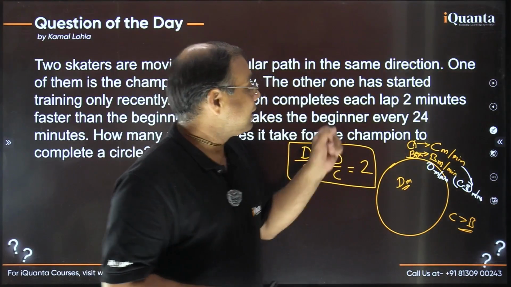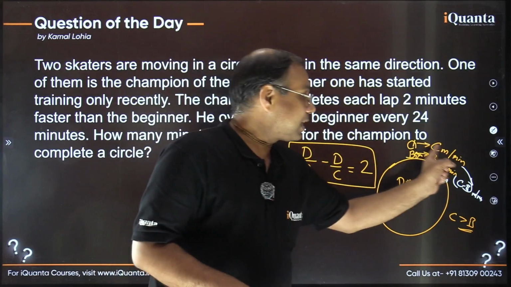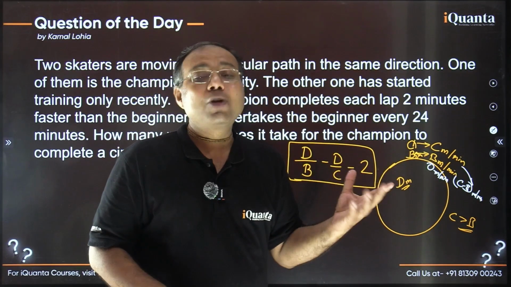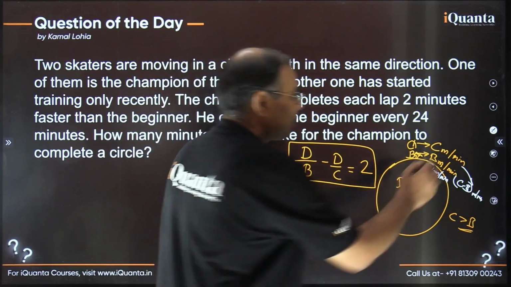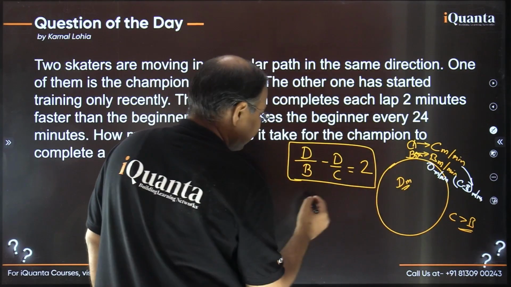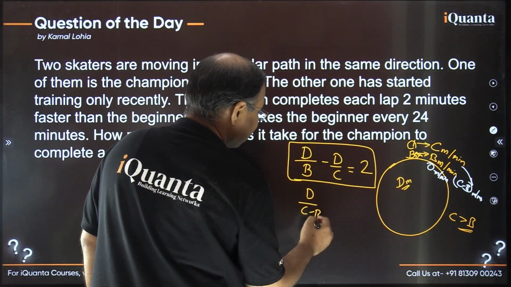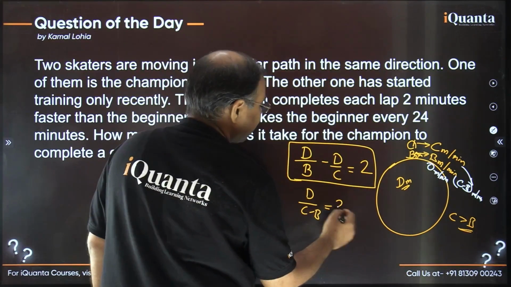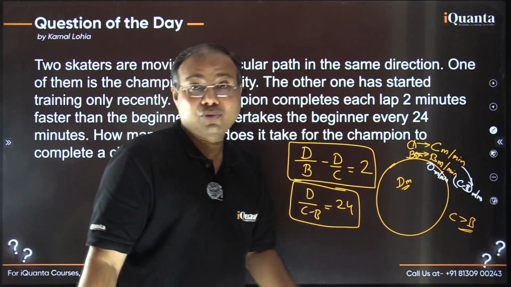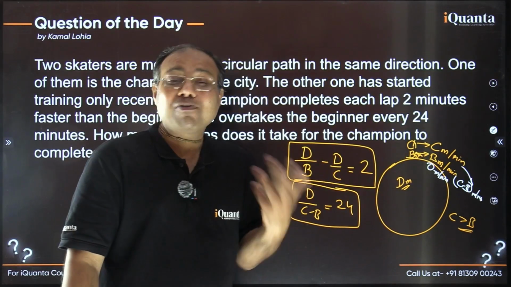And it is mentioned that it overtakes the beginner every 24 minutes. That means it covers this entire distance of D meter in how many minutes? 24 minutes with this relative speed. So we are having another equation. That this distance D when covered with the relative speed of C minus B, this time is 24 minutes. So basically we are having these two equations here. We had 3 variables. We are not supposed to calculate exact value of any of them. What we need to calculate, let's check out.